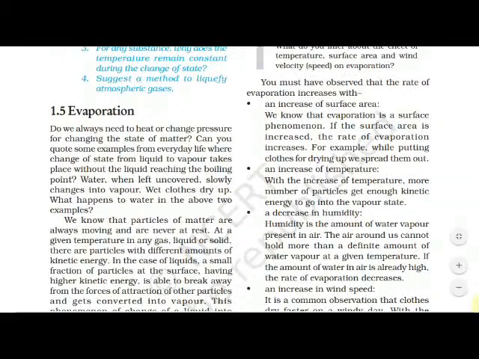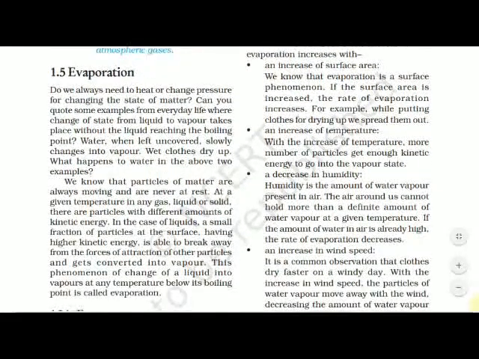We know that particles of matter are always moving and are never at rest. They are randomly moving. Every particle of any matter is always moving randomly. They don't go into the resting position.